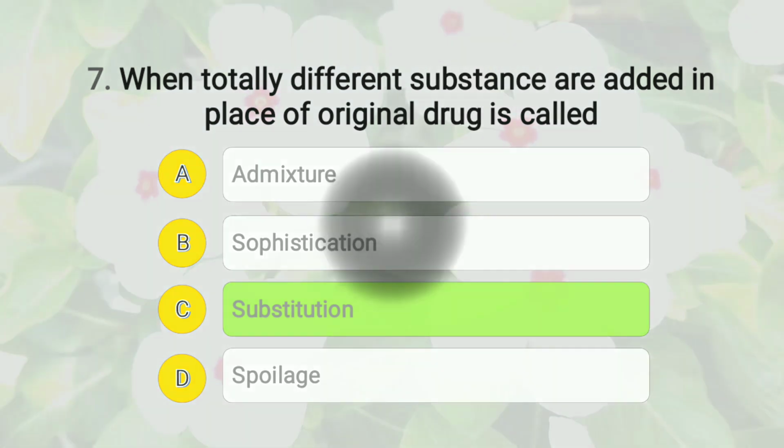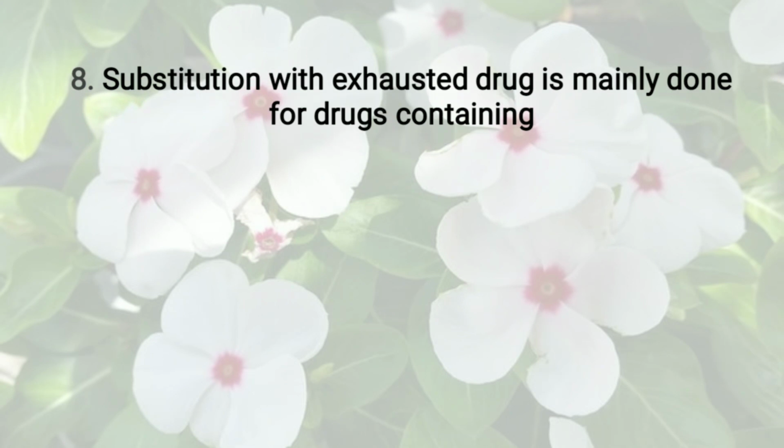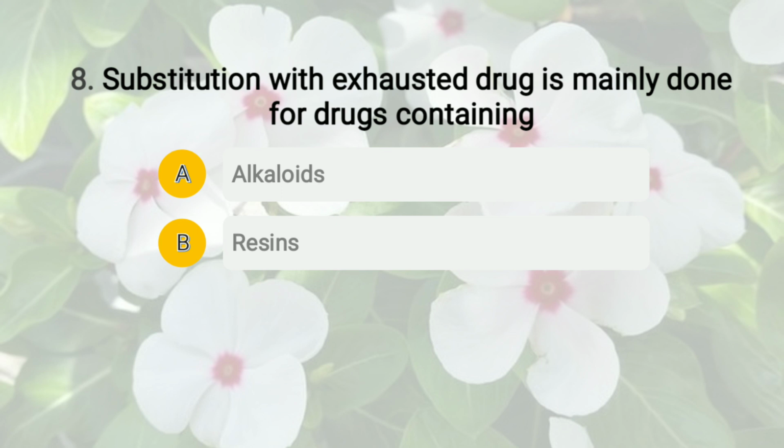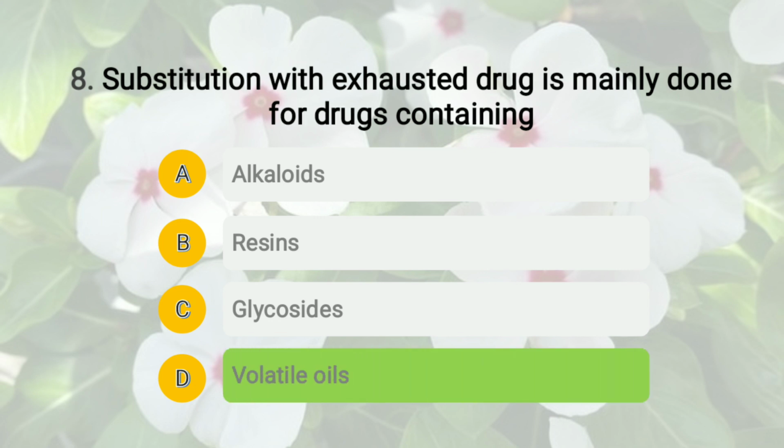Okay, then next question. The question is substitution with exhausted drug is mainly done for drugs containing, and the options are A alkaloids, B resins, C glycosides, and D volatile oils. And yes, the right answer is substitution with exhausted drug is mainly done with drugs containing volatile oils.